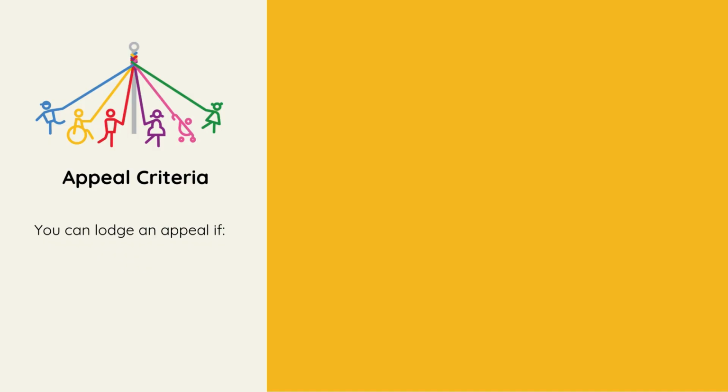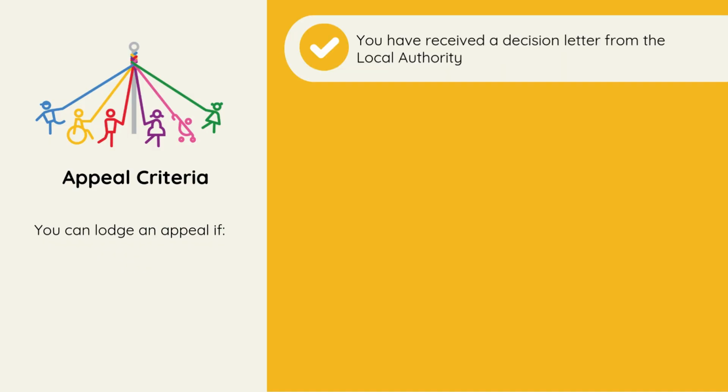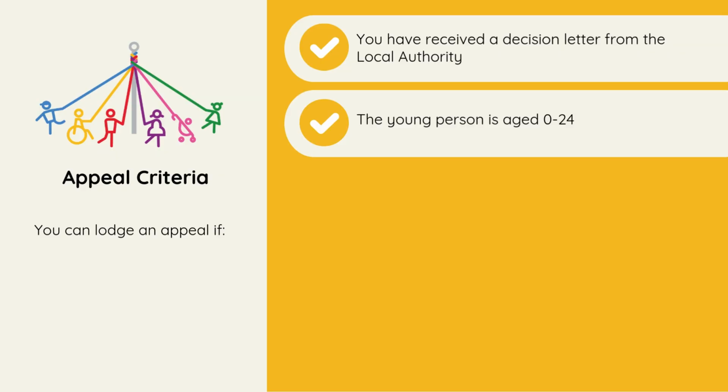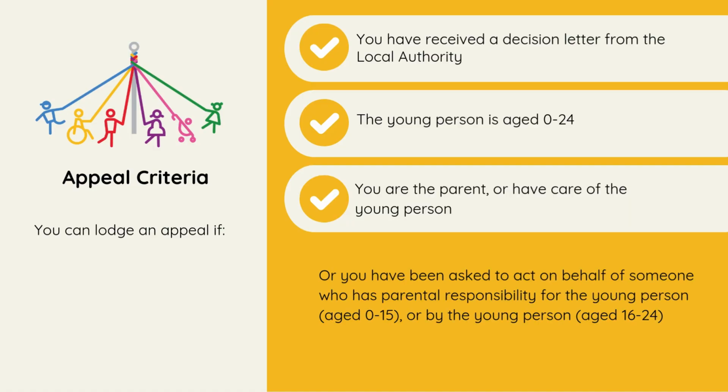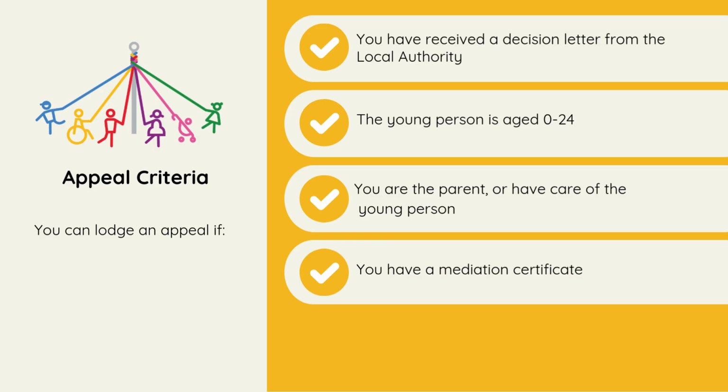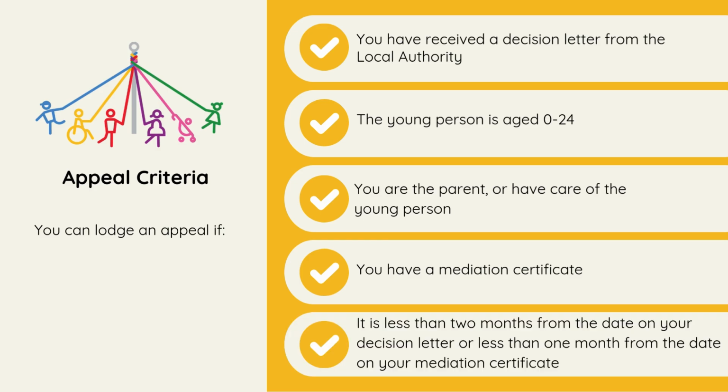Appeal criteria. You can lodge an appeal if you have received a decision letter from the local authority, the young person is aged 0 to 24, you are the parent or have care of the young person, or you have been asked to act on behalf of someone who has parental responsibility for the young person aged 0 to 15 or by the young person aged 16 to 24. You have a mediation certificate. It is less than 2 months from the date on your decision letter or less than 1 month from the date on your mediation certificate.